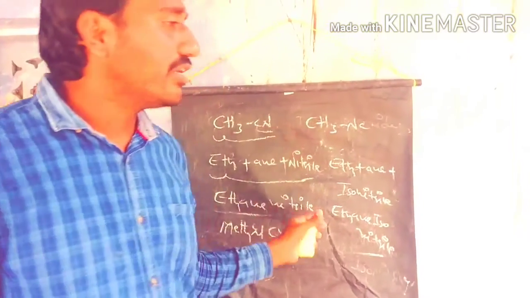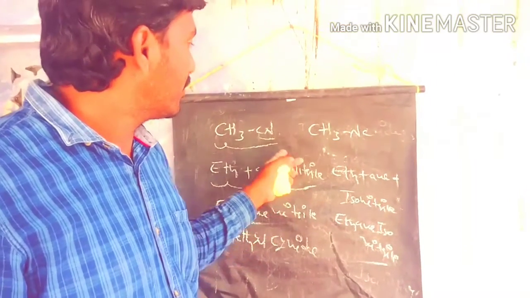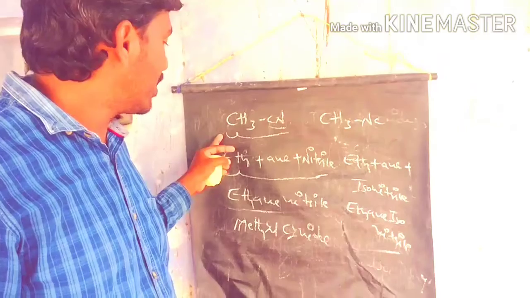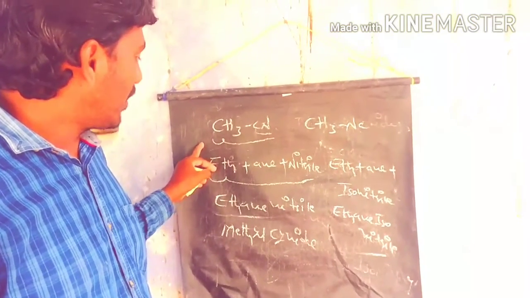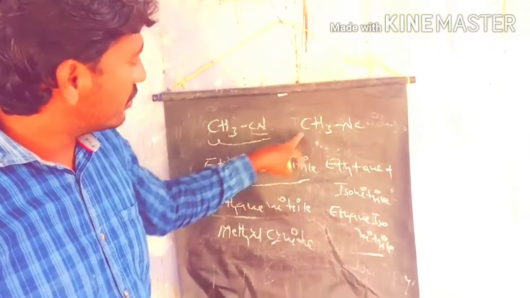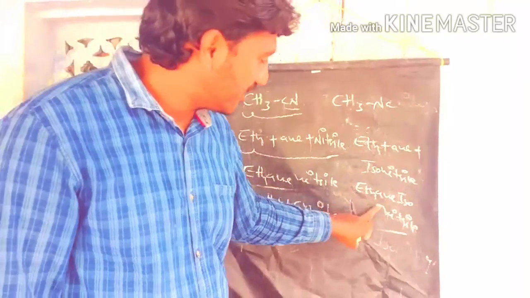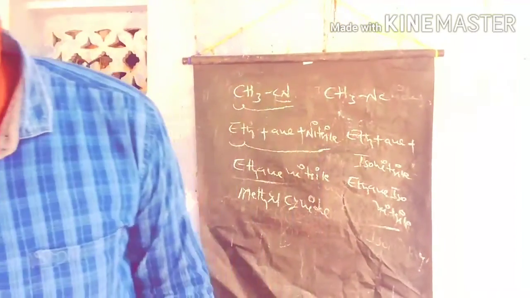So this is the major difference between the IUPAC nomenclature and the common name. If you take this compound, methyl cyanide is the common name and the IUPAC name is ethane nitrile. Methyl isocyanate is the common name. What is the IUPAC name? Ethane isonitrile.